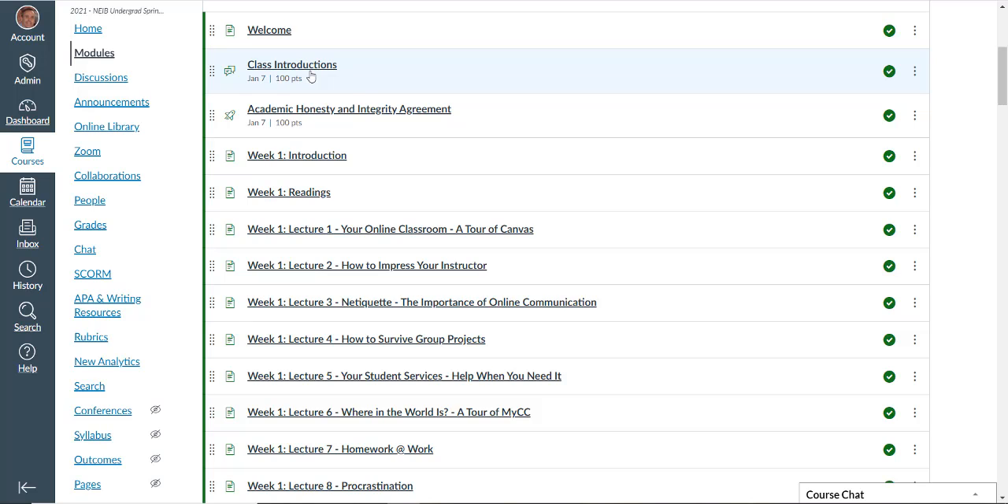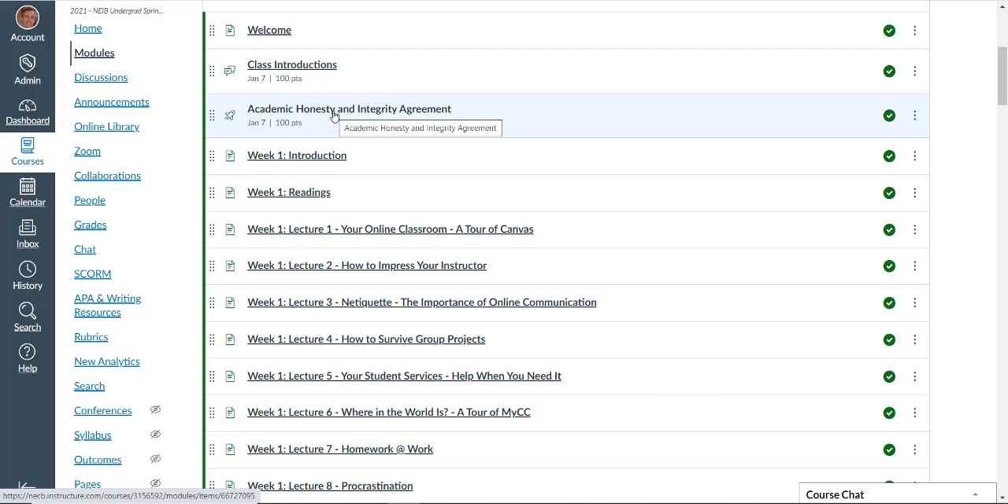Even though we're doing this remotely, we're still going to try to replicate the experience of being in an on-ground class. The Academic Honesty and Integrity Agreement. The college takes this very seriously, and we want you to complete this and to say that you will abide by the rules that the college has laid out. So we are all pursuing our studies in an ethical manner.